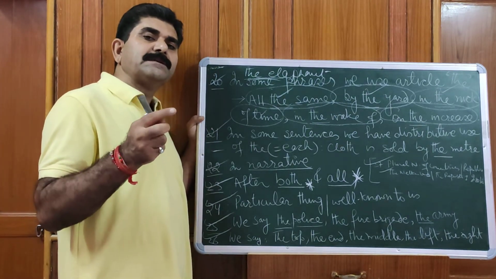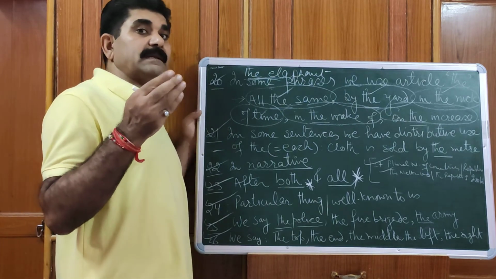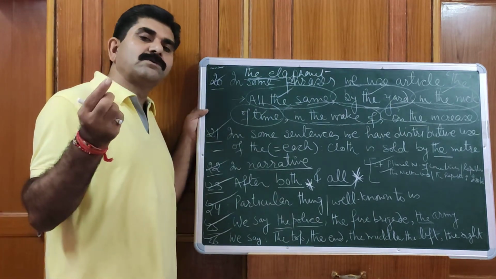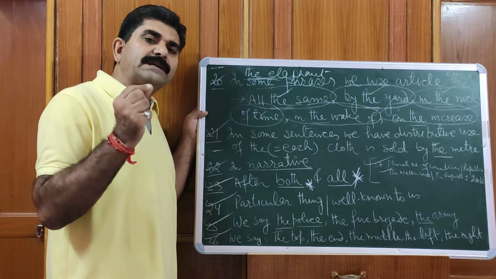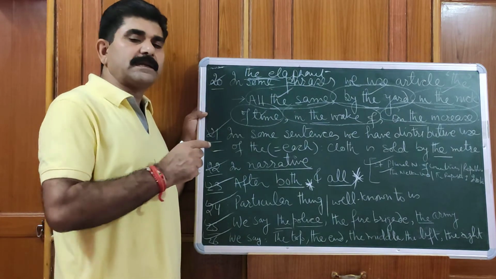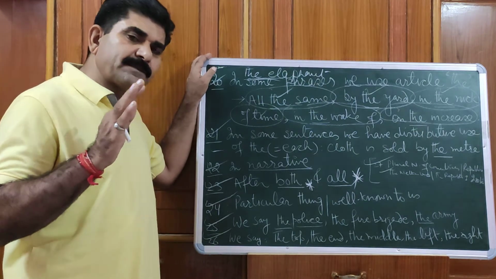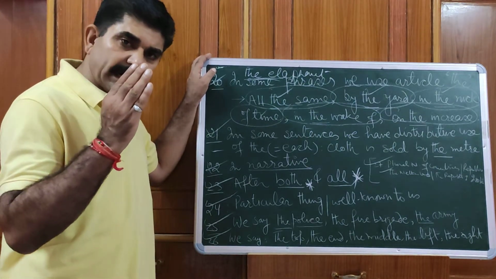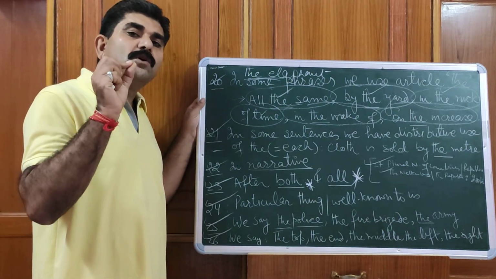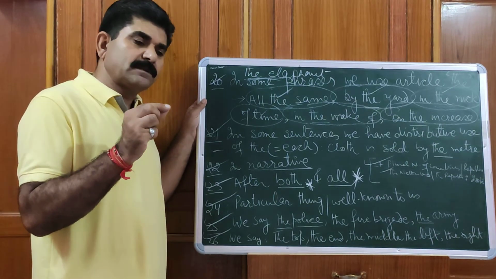So in the next period, we will learn, not teach. We are not teaching, we are just learning. We will learn how to avoid the use of article, where not to use article the. That we can say zero article. We have seen students using article the wrongly. So in the next lesson we will learn omission of article or zero article, because in most of the examinations,